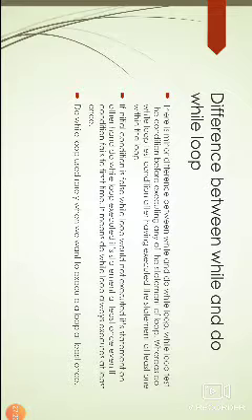So whether the condition is true or false, the first statements are executed. That means do while loop always executes the statements at least once. So this is the difference between while and do while.